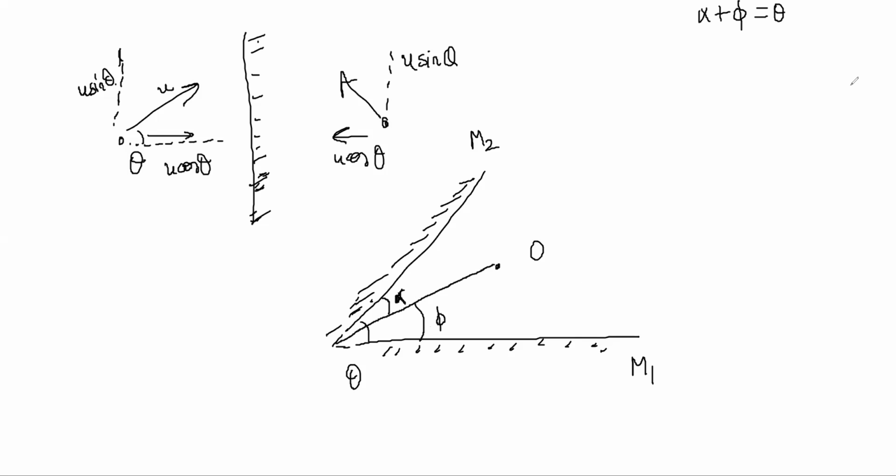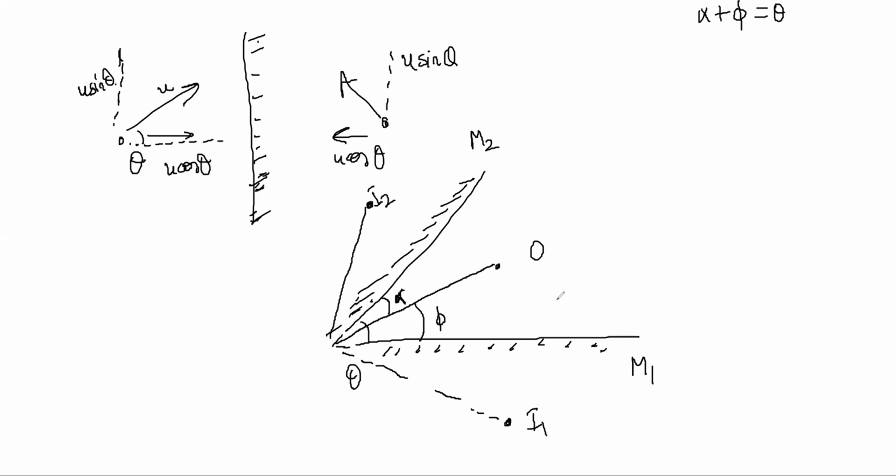Now how many images will be formed? I1 and I2. Clearly for the object, this is phi. So the image in this will be formed here. This is I1. An image in this will be formed somewhere here, which is I2.